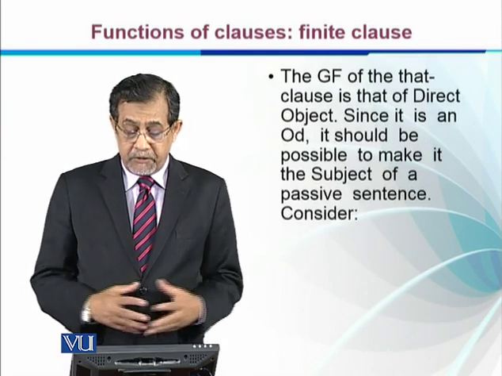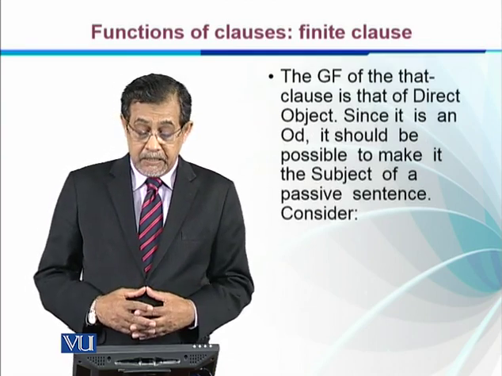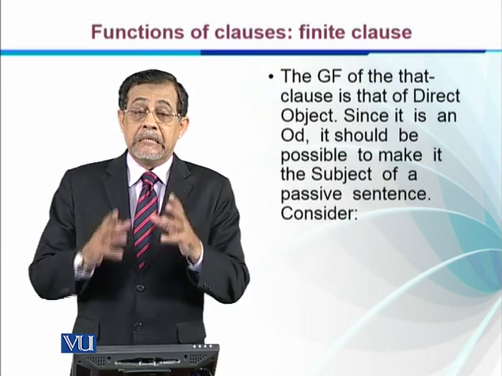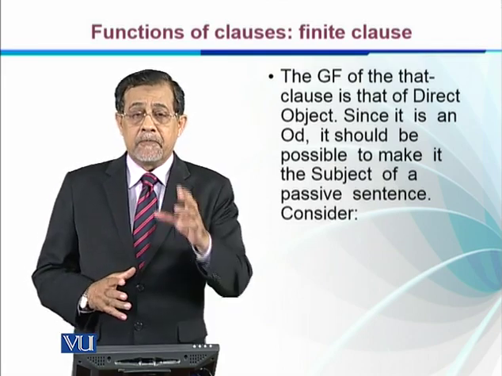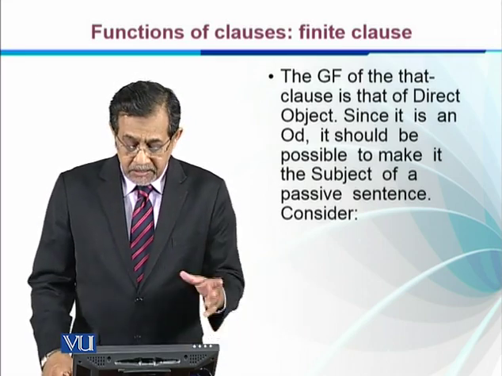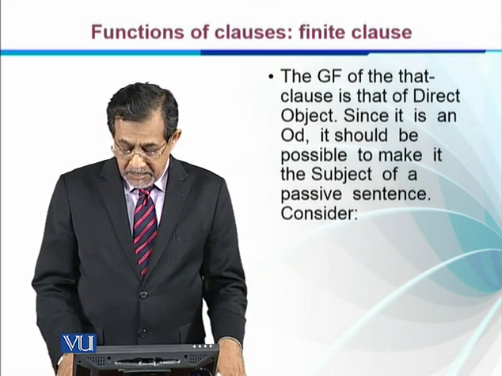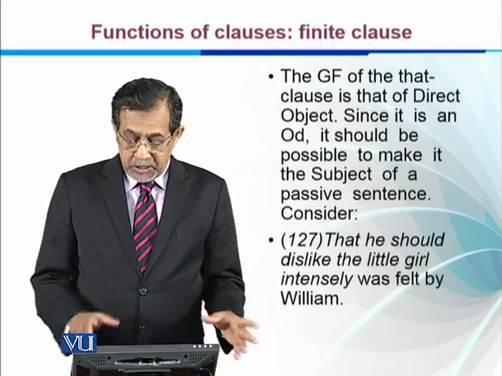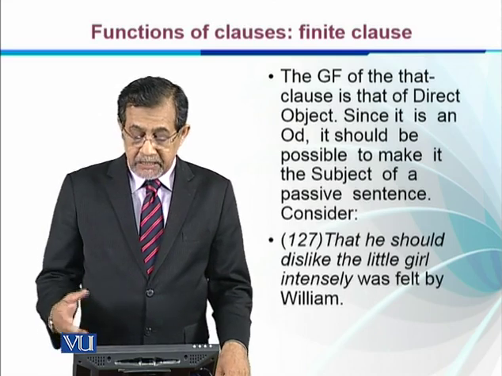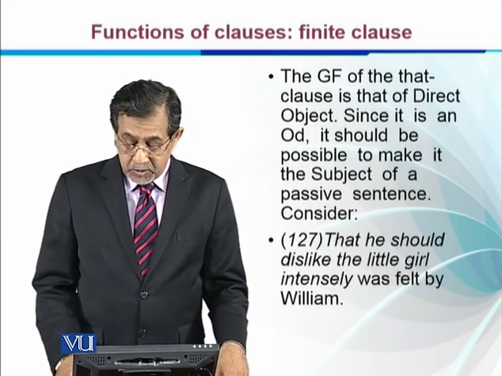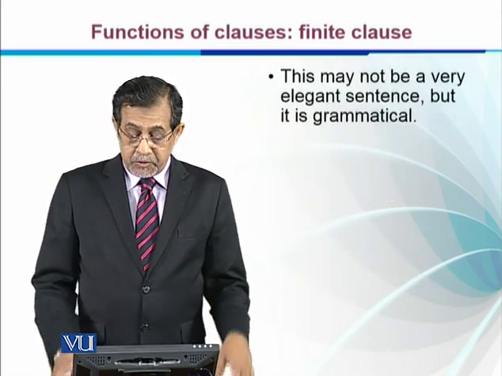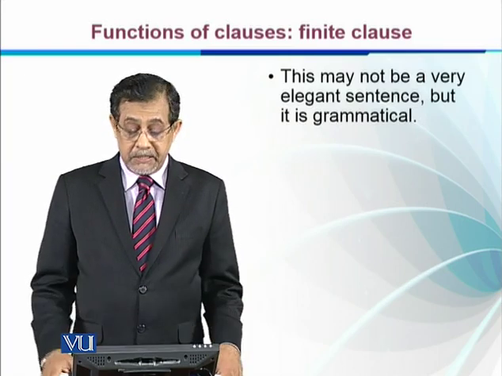The grammatical function of that clause is that of direct object, right? The sign of a certain constituent being a direct object is that it can be brought to the first place to make the passive sentence. It should be possible to make it the subject of a passive sentence. That he should dislike the little girl intensely was felt by William. So we have brought it as the subject, and that's why we say that it's the direct object. This may not be a very elegant sentence, but still it is grammatical.